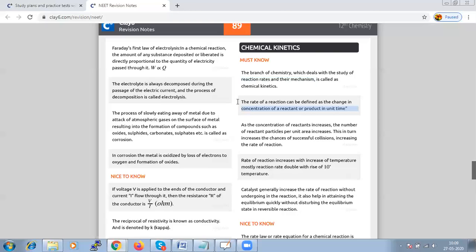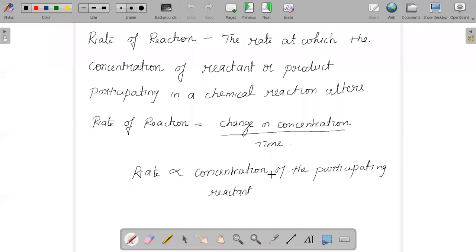And if the chances of collision increase, the reaction rate will also increase. The rate of reaction also increases with increase of temperature, and mostly reaction rate will double with a rise of 10 degrees Celsius in temperature.